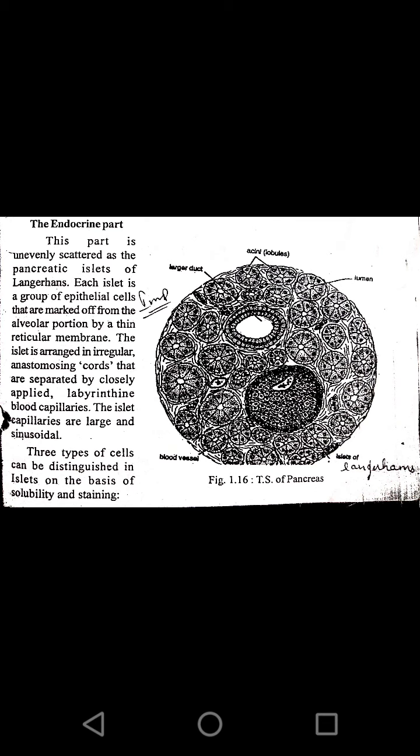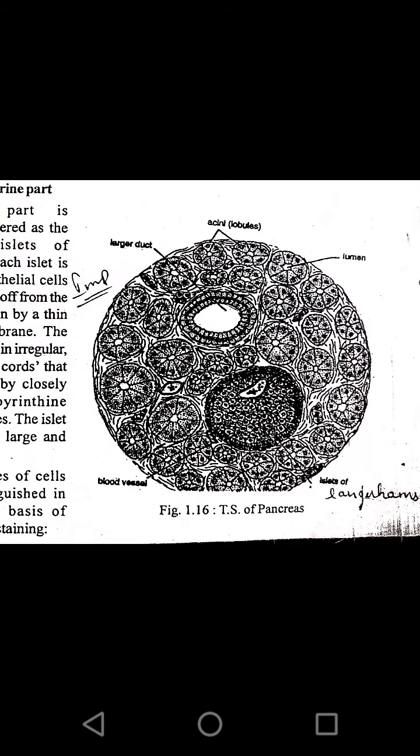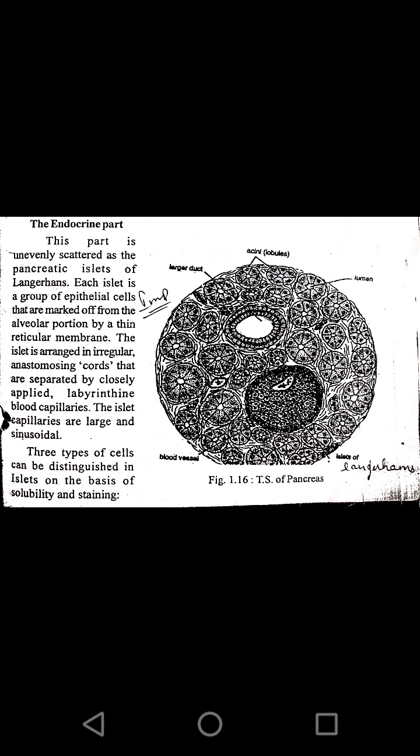When we see a transverse section of the pancreas, we see two types of cells, called the acinar cells and the islets of Langerhans. In these islets of Langerhans, we see a group of epithelial cells, and these epithelial cells are marked off from the alveolar portion.